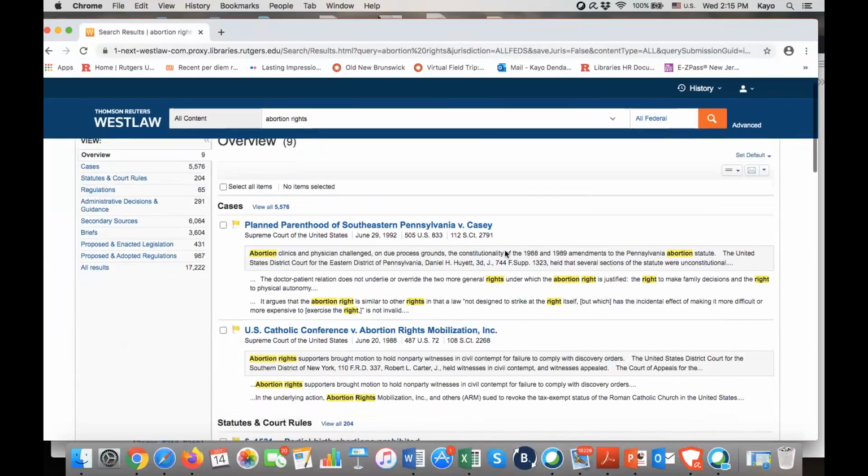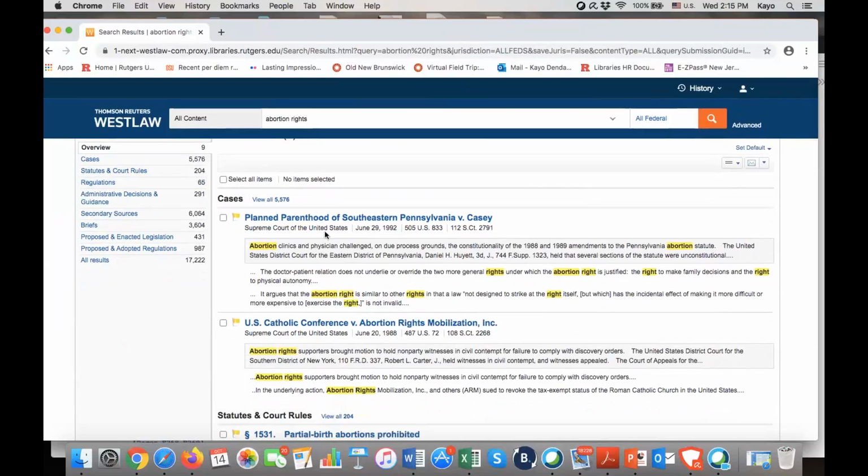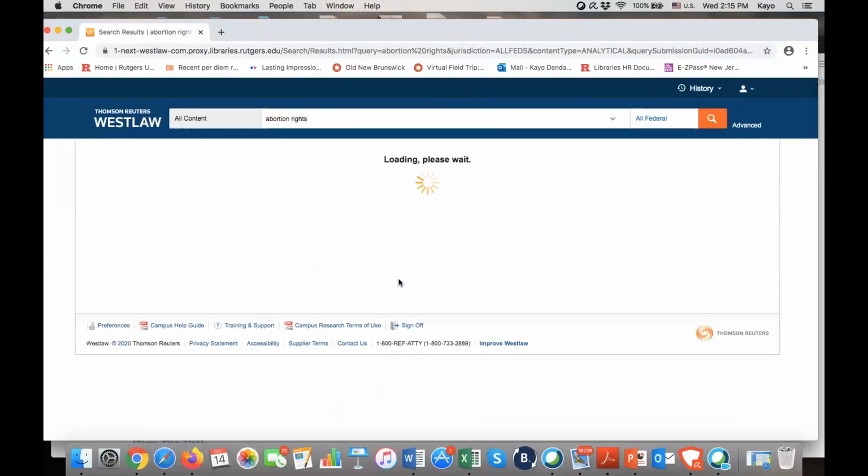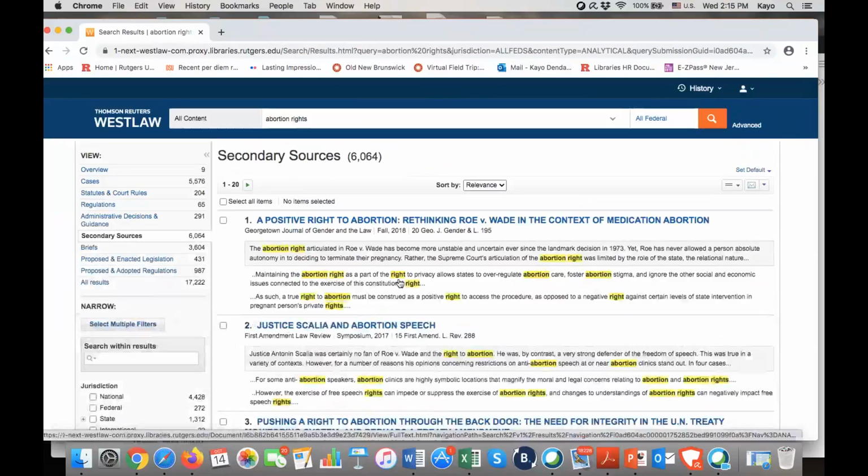One thing that I'd like to mention is that Westlaw provides secondary sources, and secondary sources are not legislation themselves. They are work, commentary, and criticism of the legislation, published by legal scholars in law journals. The first one here, for example, was published by the Georgetown Journal of Gender and the Law.